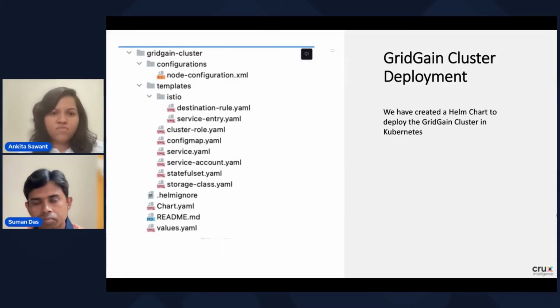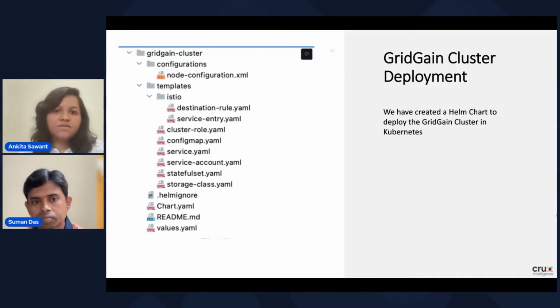So we have the node configurations. It's like the normal configurations which are recommended by the GridGain community. Then we have the Istio components, the destination rule and service entry. As I told you, if you have a multi-node GridGain cluster, you have to add the service entry. That's why you are seeing this file here. Then a number of config maps, then service account, stateful set, and the storage class files.